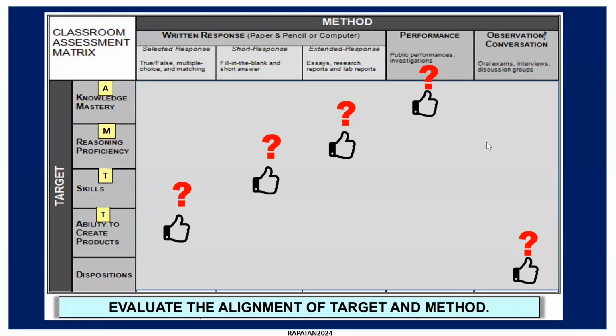About the frame, the alignment of target and method, it is based on, for example, the knowledge mastery is in the performance method. Start first with the transfer. We're just going up, no? So for ability to create products, the method is selected response. For skills, the method is short response.